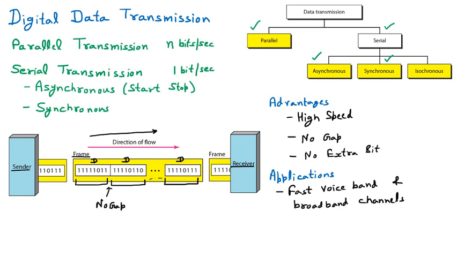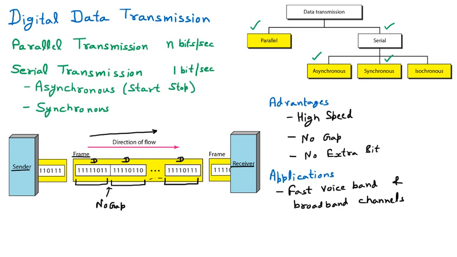Broadband means, just like in asynchronous you use the narrow band. Narrow band means less data is transferred. Broadband means you have to send the data very fast. Multiple data should be transferred. So there we have to use synchronous communication.